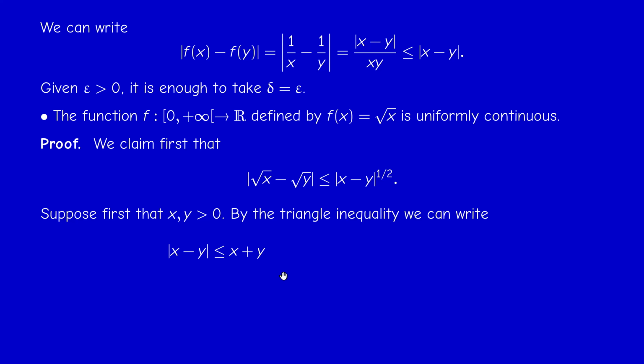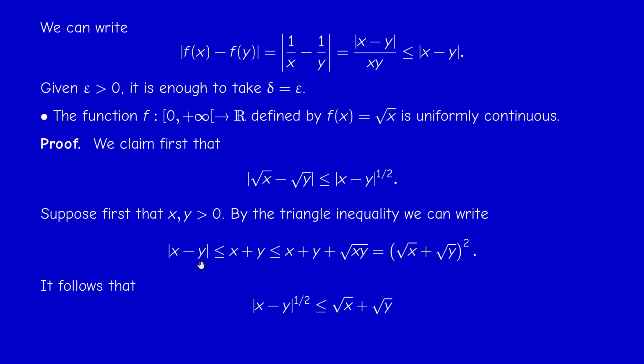The absolute value of x minus y is less than |x| plus |y|, but since x and y are positive, I can write |x minus y| is less than x plus y, and this is less than x plus y plus 2 radical xy, and this is a perfect square, so it's (radical x plus radical y) squared.